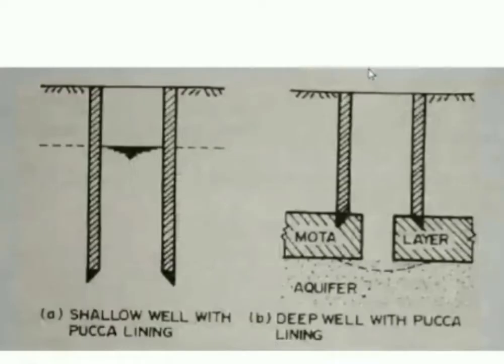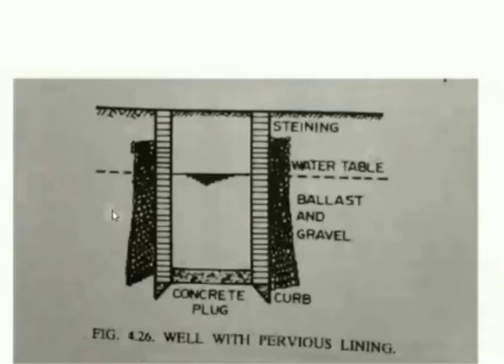Initially we didn't have any supporting system here, but here we are providing some pervious material, in case the well encounters a sandy layer. In that case, we might have to provide gravels or ballast.